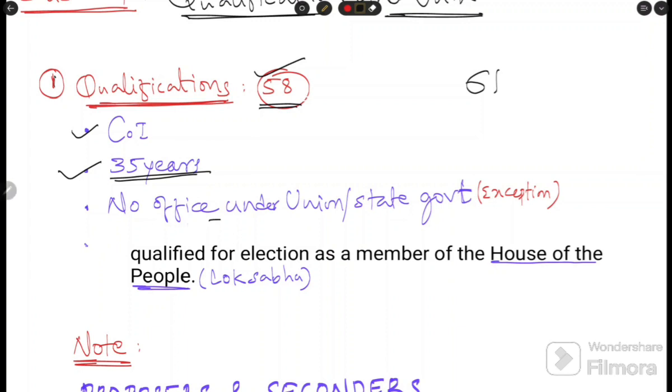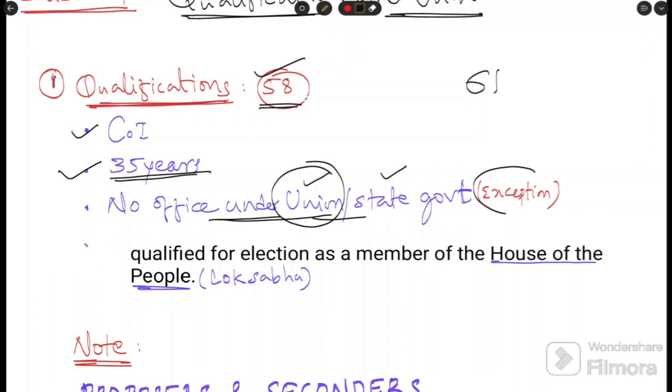Next, no office under the union or state government. It means the candidate who is willing to contest the presidential election should not be a person who holds employment or an office under the union government or state government. Simply put, he should not be a government employee.